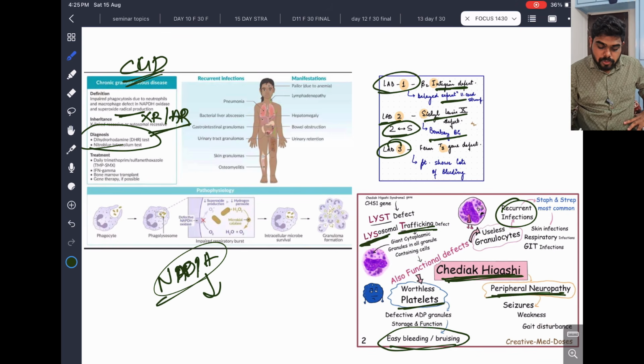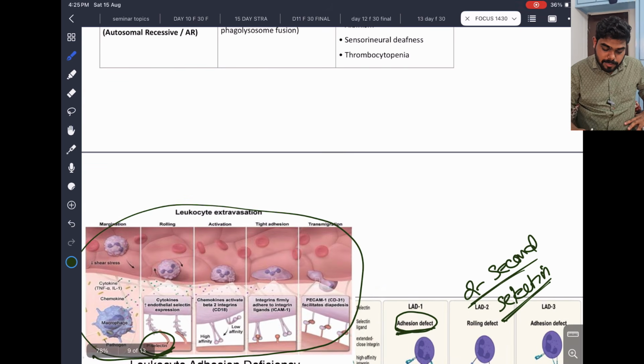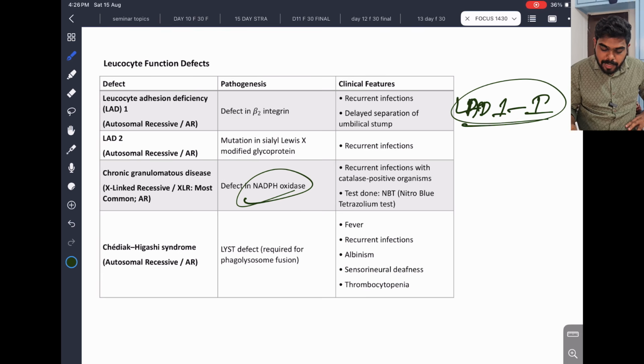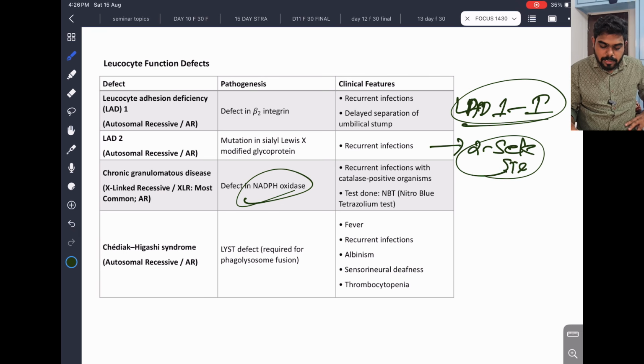That's why. So when you come to the summary, we discussed the summary here. You can see the summary. Leukocyte adhesion defect, LAD1: the beta-2 integrin adhesion defect. And LAD2, it is a selectin defect, the Sialyl-Lewis X defect. Okay, clear. And here, delayed separation of the umbilical cord, that term will be there. And chronic granulomatous disease, we already told, it is NADPH oxidase defect and catalase positive, with the NBT nitroblue tetrazolium test and the DHR test, which I explained already.